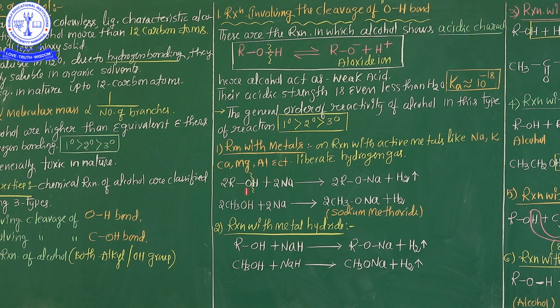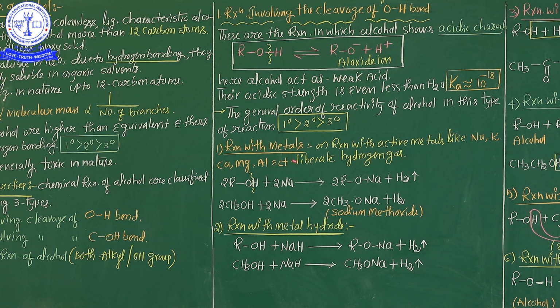some examples of the cleavage of the OH bond. From this category, there are 6 examples. See carefully here. First example: reactions with metals. This reaction is part of the cleavage of the OH bond. See, first of all, alcohol reacts with active metals like sodium, potassium, calcium, magnesium, aluminum, etc., liberating hydrogen gas.